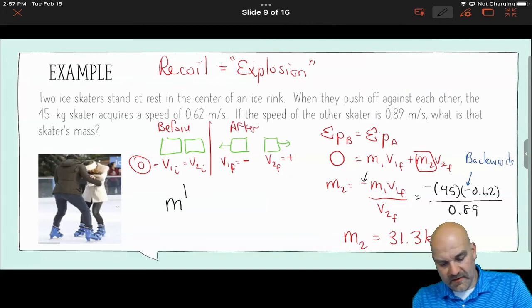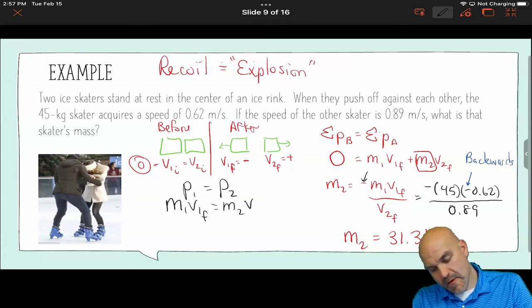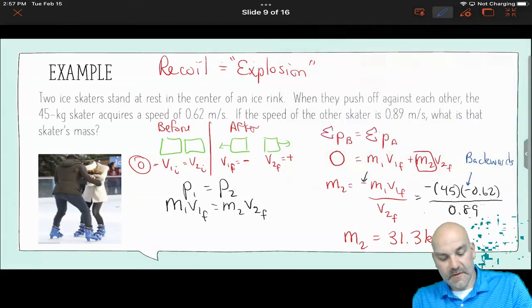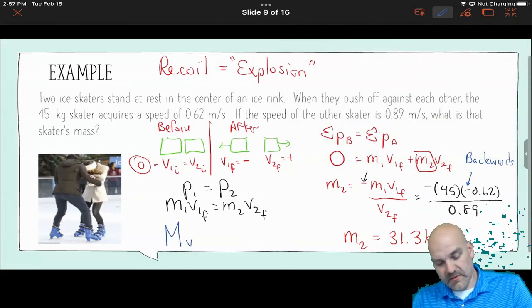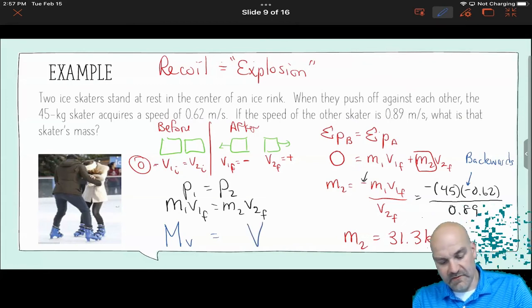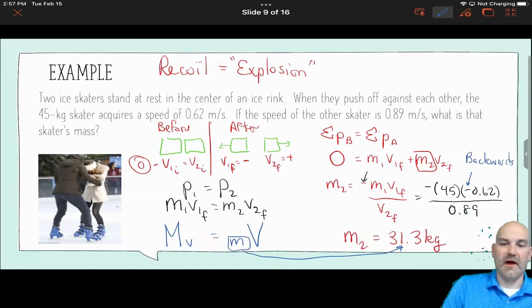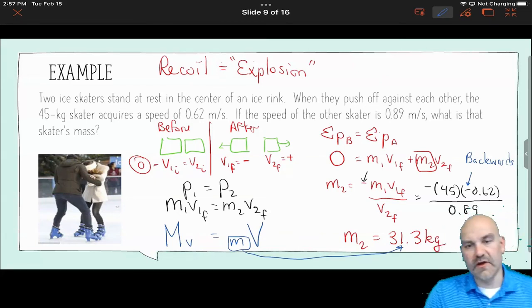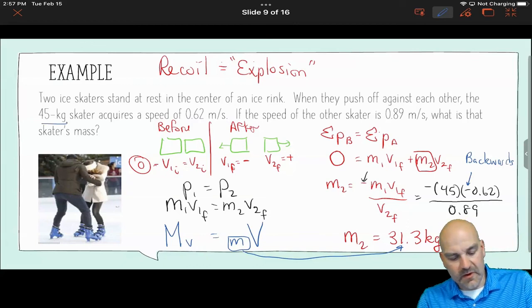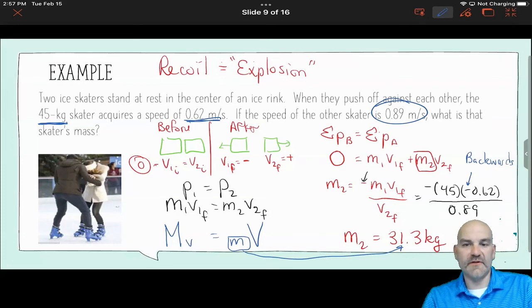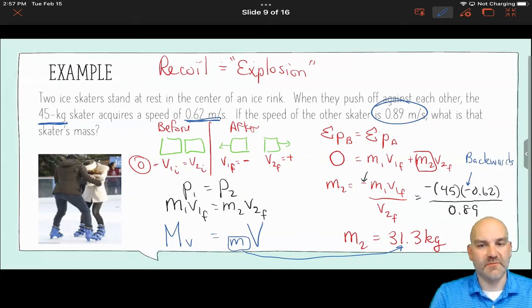Another way you can think of it is that the momentum of object 1 has to equal the momentum of object 2. Object 1 is a big M, little v, and here I have a bigger v, which means my mass has to be smaller than the other skater's, because they're bigger with a slower speed, and my second person has a faster speed, which means they have to be smaller.